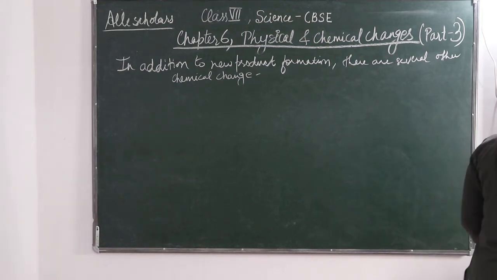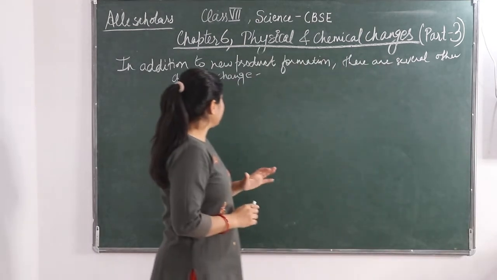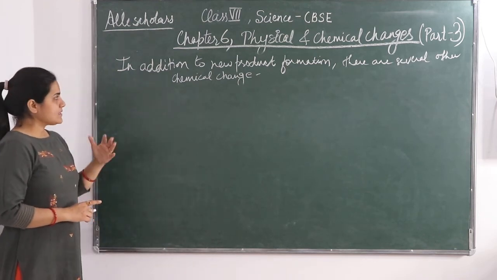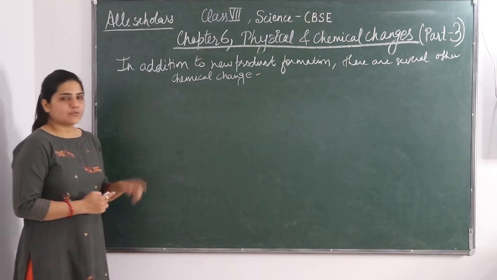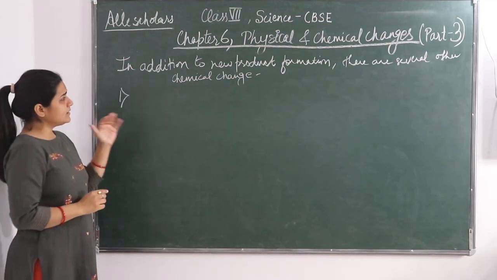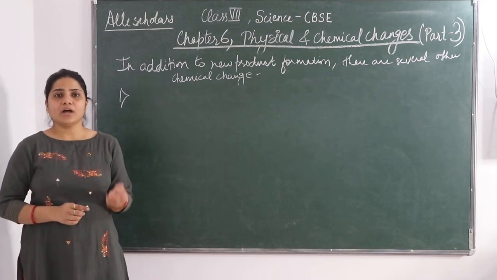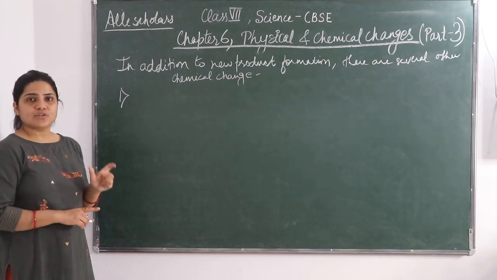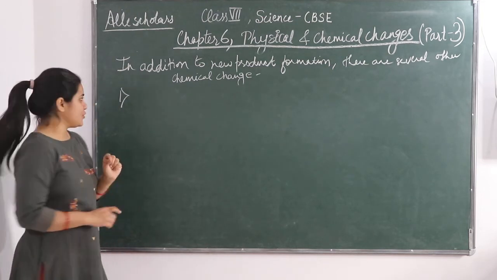So as we have discussed the chemical change, we got to know that there is a formation of new substance, and there are several other chemical changes that we have discussed just now. So what we concluded is that the other chemical changes that do not lead to a new product but are also chemical changes are radiation or absorption of heat. Means either heat is being radiated or it is being absorbed.